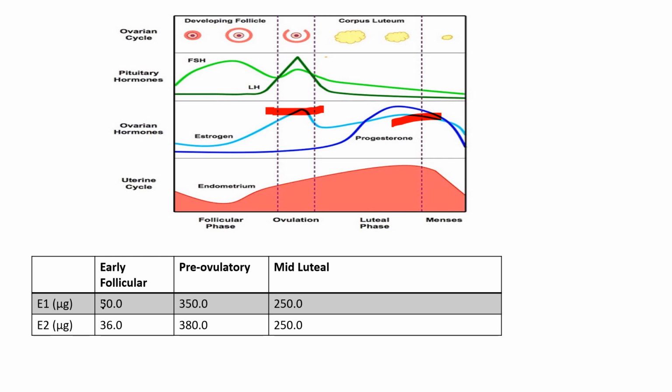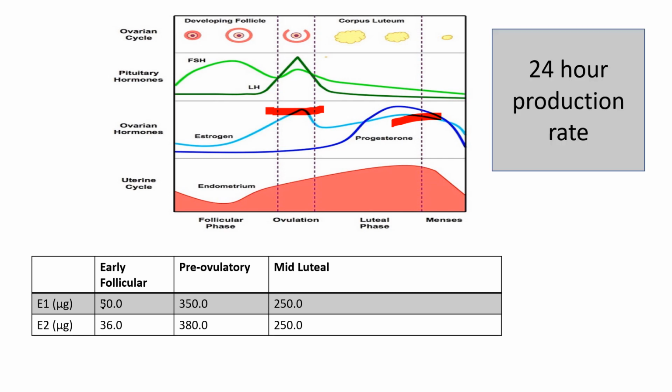Now, if you see the 24-hour secretion or production rate of estradiol and estrone, you will find that in the early follicular phase, the level of estradiol is 36.